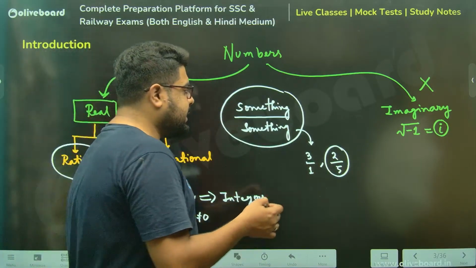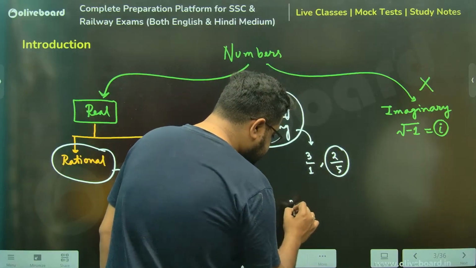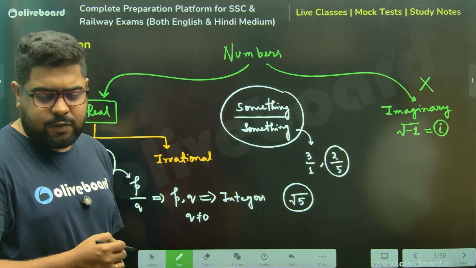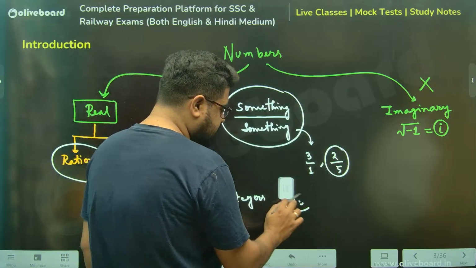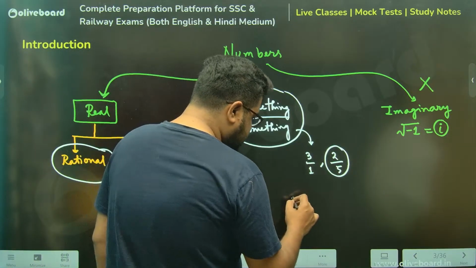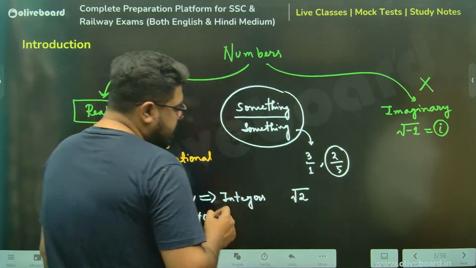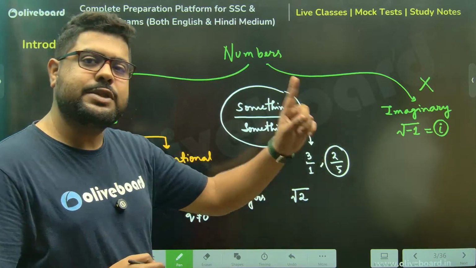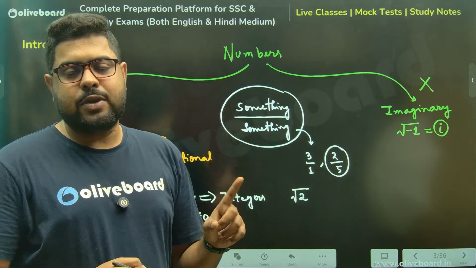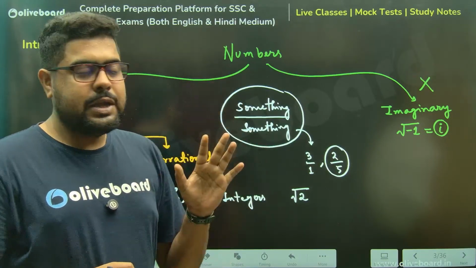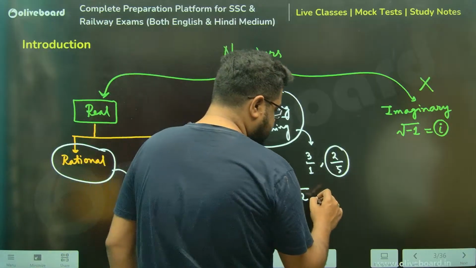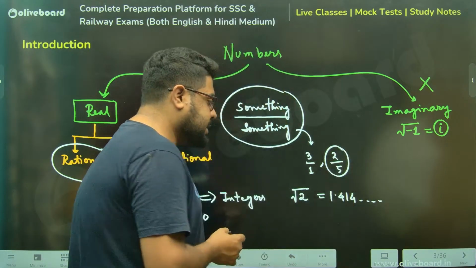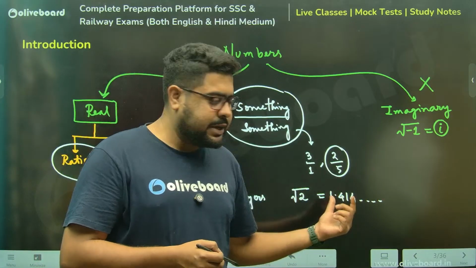But the moment I see there is a number called root 5, now, can anyone tell me the value of root 5, or rather a smaller number, let's take root 2? What is the value of root 2? You see, the value of root 2 is root 2. If you want the exact value, root 2 can only be written as root 2. But approximate values we can get to. This is 1.414 and so on. But you see, this particular value is not terminating.